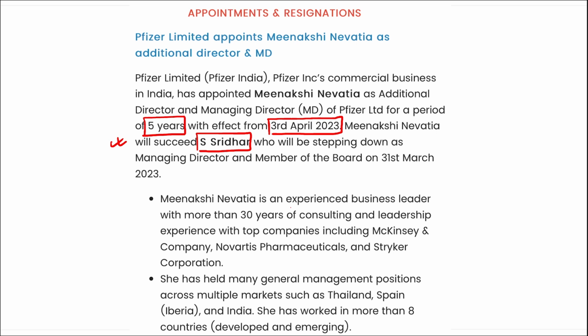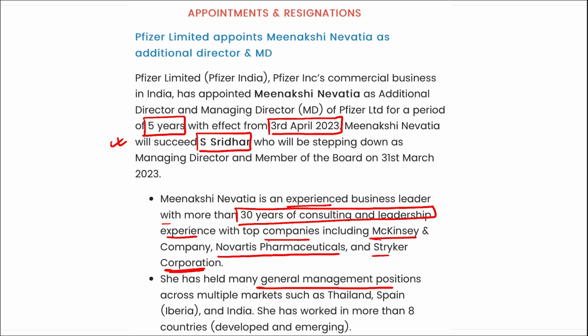All right, Meenakshi Nivati is an experienced business leader with more than 30 years of consulting and leadership experience with top companies including McKinsey and Company, Novartis Pharmaceuticals and Stryker Corporation. She has held many general management positions across multiple markets such as Thailand, Spain, India, and she has worked in more than 8 countries, both developed as well as emerging. Coming back, Pfizer Limited has appointed whom as their additional director and managing director? Meenakshi Nivati, and she will be replacing S. Sridhar.